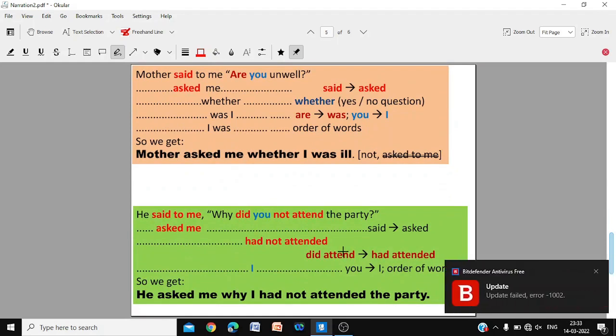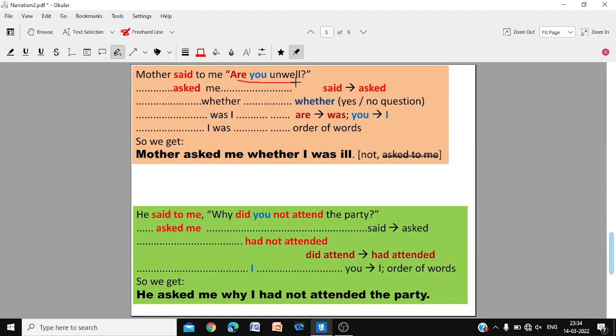Mother said to me, are you unwell? Now note that this is a question. And because it's a question, said will be changed to asked. And this is a yes-no question. Are you unwell? You can say yes, you can say no. So this is a yes-no or alternative question. So we use the word whether, and not the spelling. We use the word whether because it's a yes-no question.